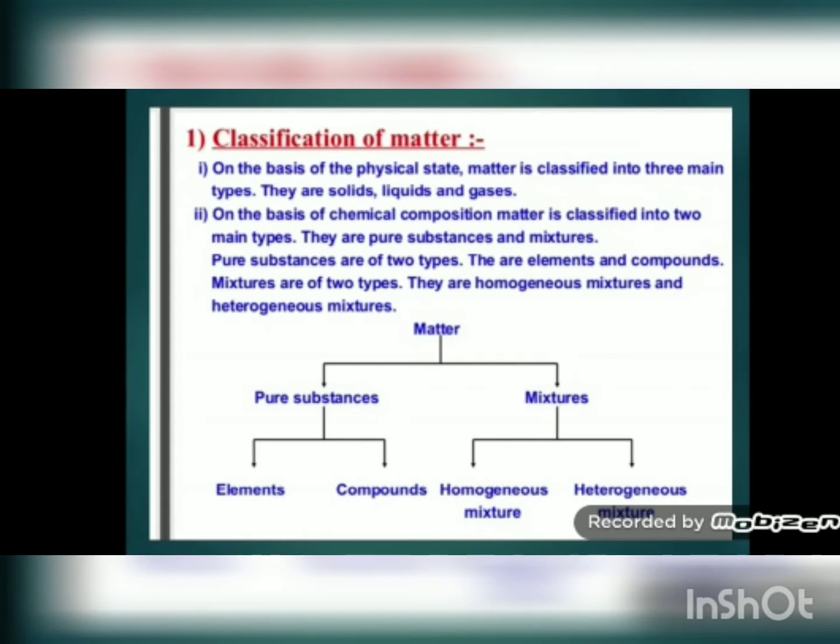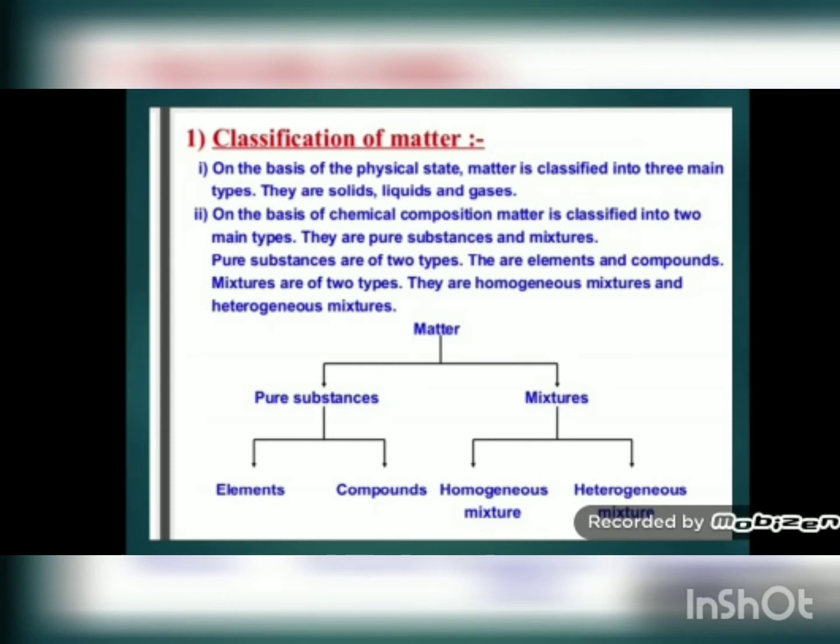Suppose I take a compass box and keep it on a table. It will occupy space, and if I measure its mass, yes, it has mass. It means the compass box is a solid. In the same way, the substance which has the properties of liquid or gas can be put under that category.